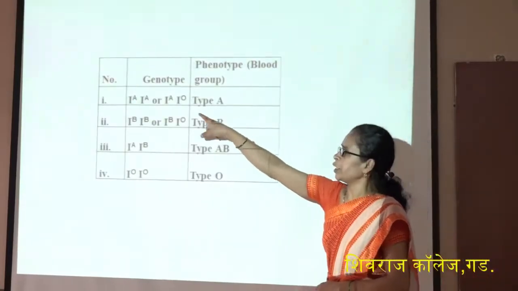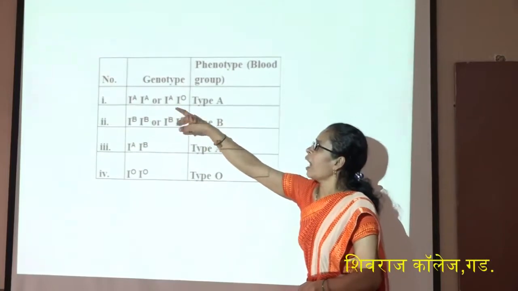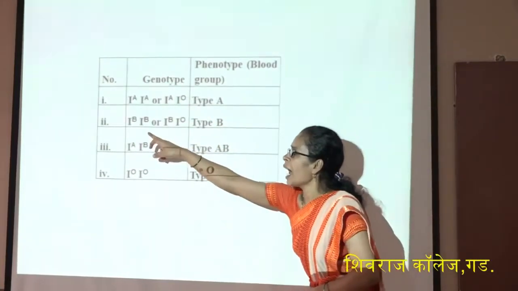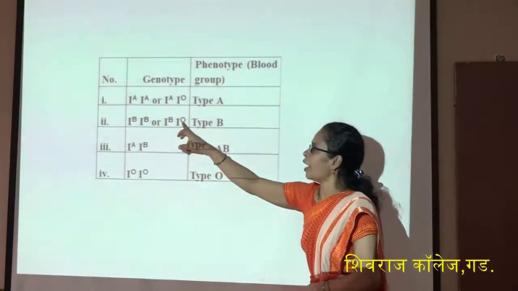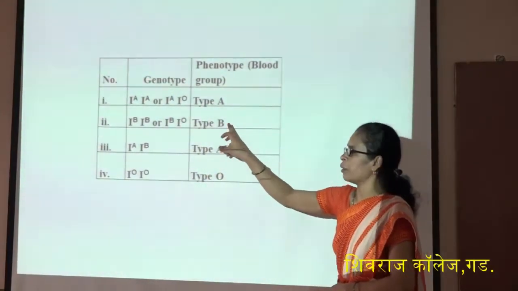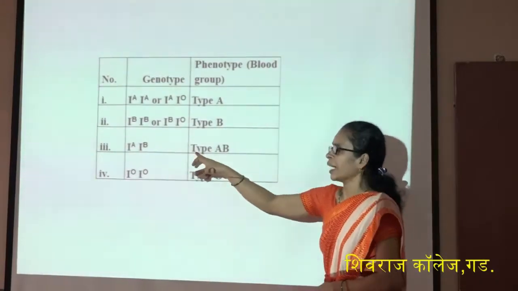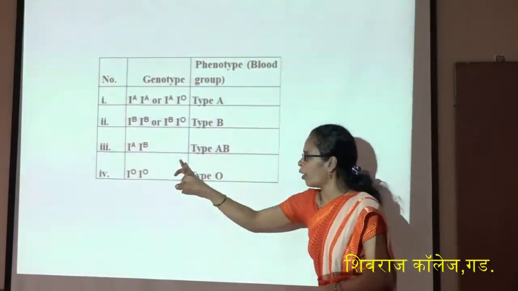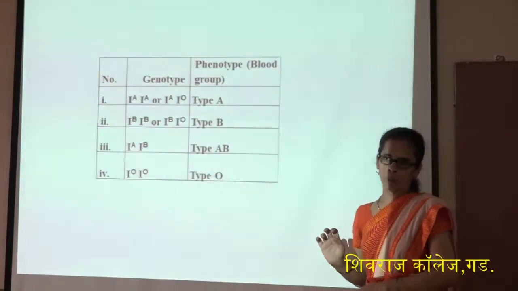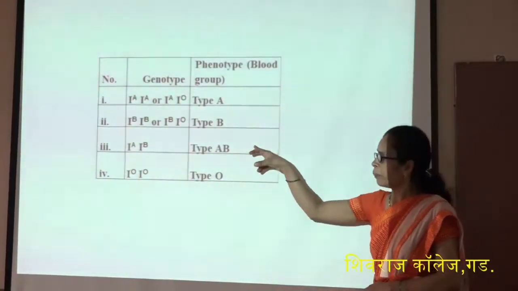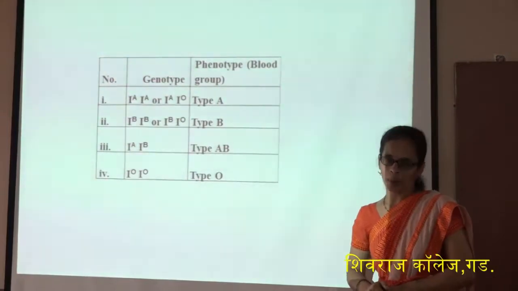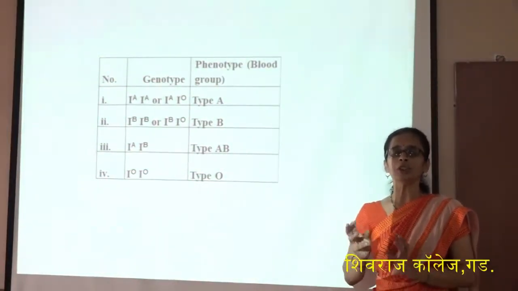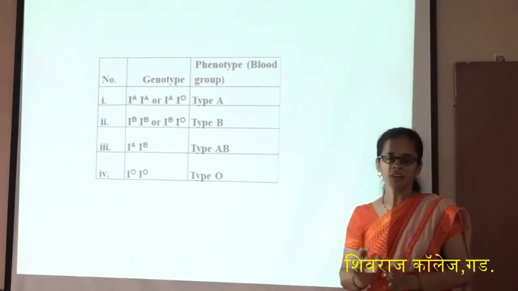Here, the genotype IA-IA or IA-IO gives the person blood group A. Similarly, IB-IB or IB-IO gives blood group type B. IA-IB gives the type AB blood group, and a person having the alleles IO-IO has blood group O. Now, the AB blood group shows codominance. What is codominance? Both alleles equally show their appearance in the F1 generation.